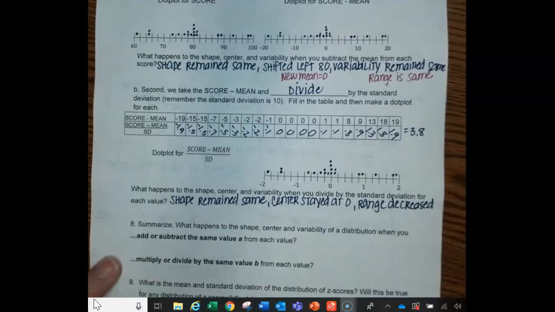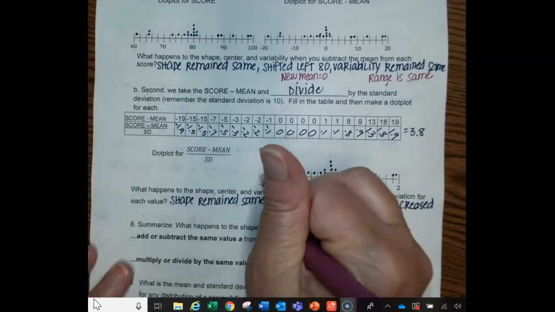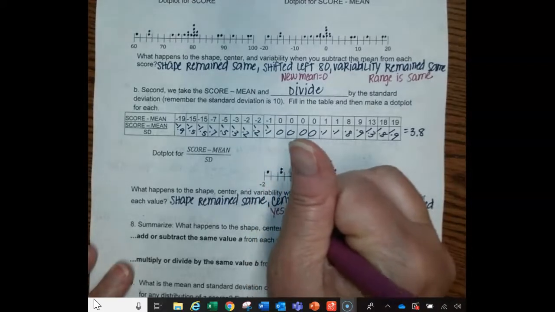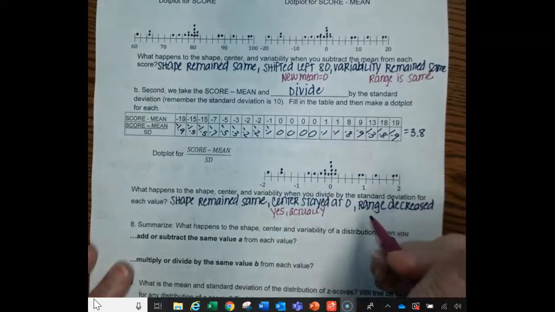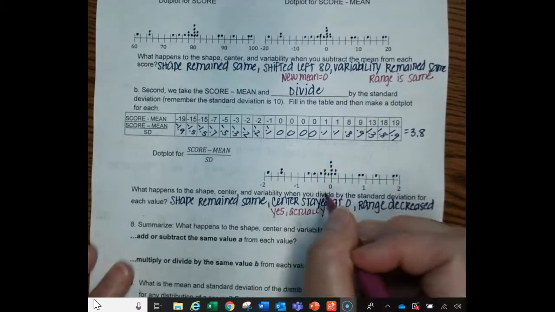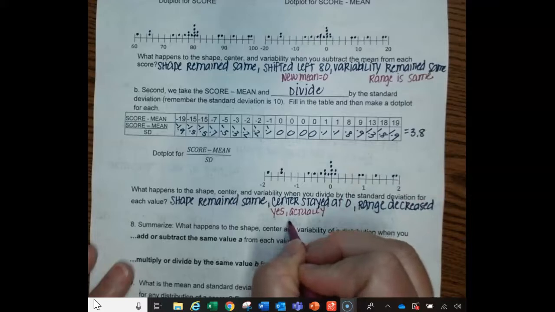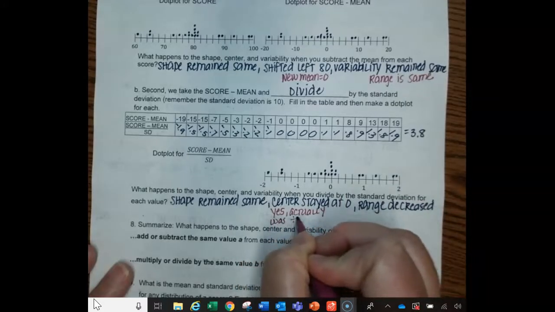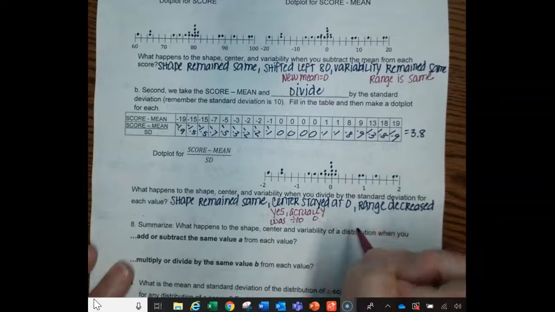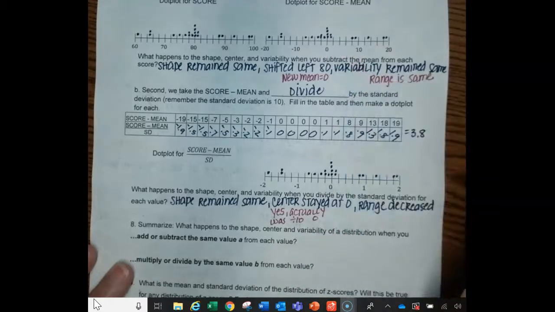All right, so shape remained the same, yes. The center remained at 0, yes, but actually what happened was we took whatever that shifted number was and we divided by 10. It just so happens that our shifted number was 0.